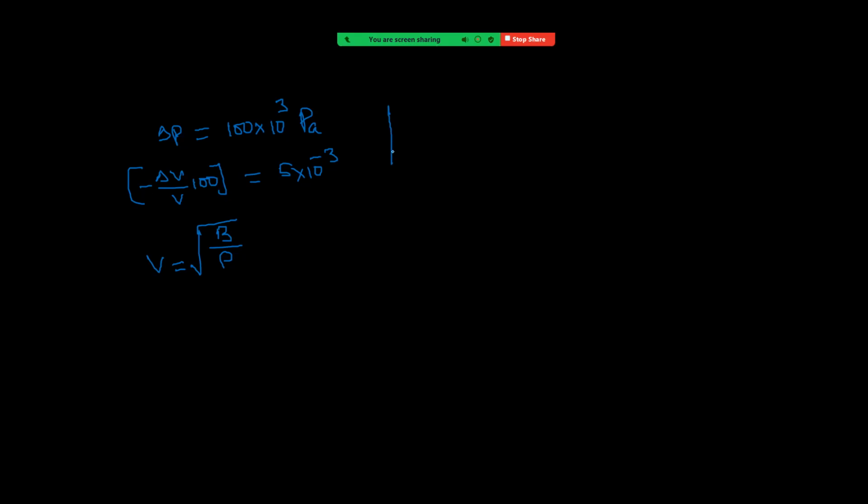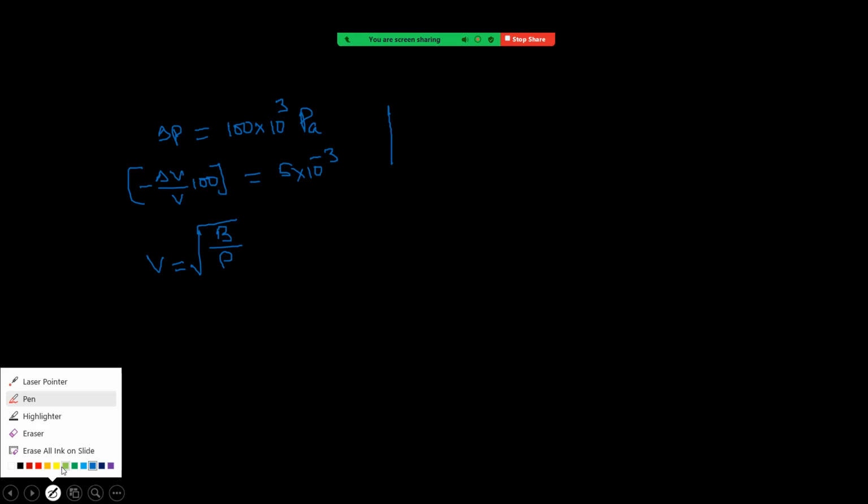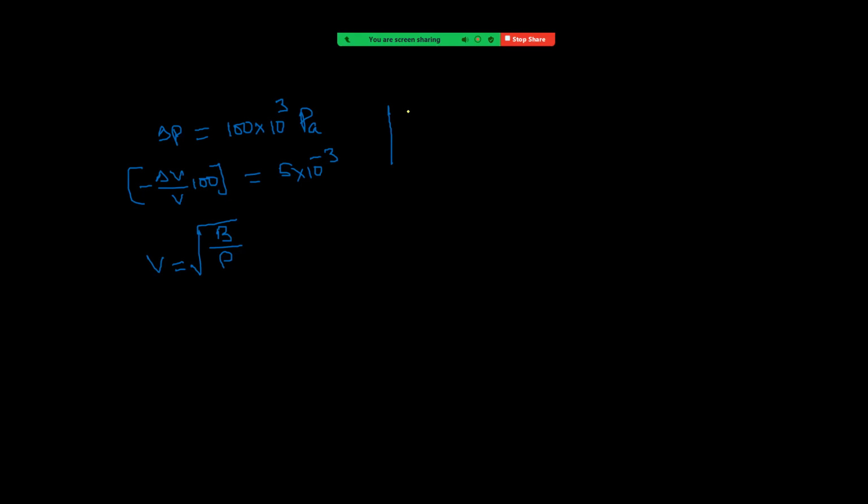So we know bulk modulus B equals delta P by minus delta V by V. That means delta P is 10 power 5, divided by minus delta V by V, which is 5 10 power minus 3 by 100.